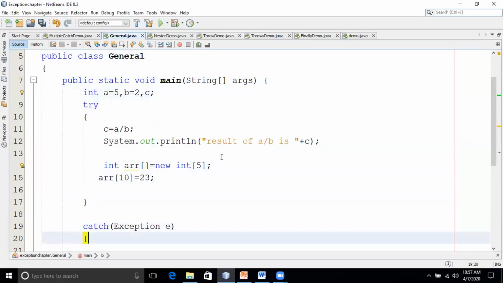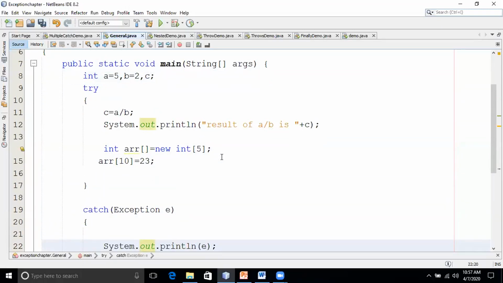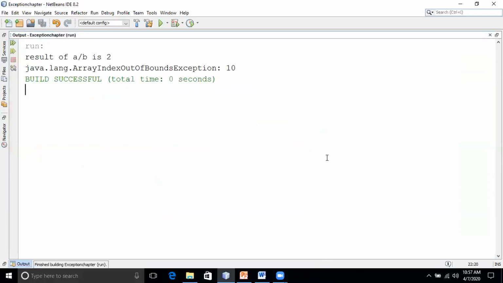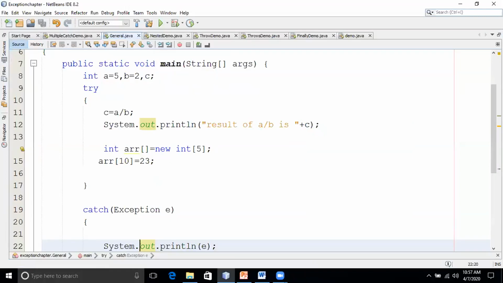See the line in the try block? Array index out of bound. Did I write a catch handler for that? No, sir. I've written a general class. So we'll see now whether that exception is handled or not. Now see here, array index out of bound exception is handled. Okay, understood, right? So by writing one catch handler, we can handle any type of exceptions.